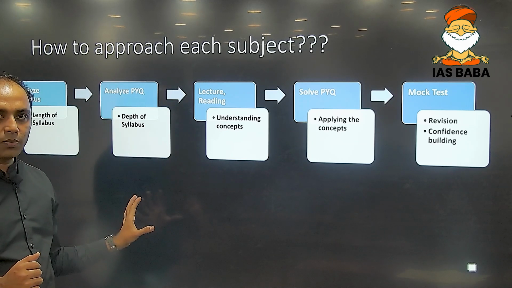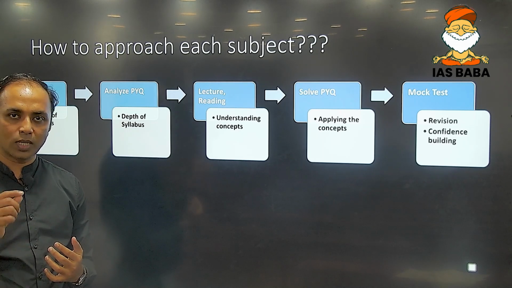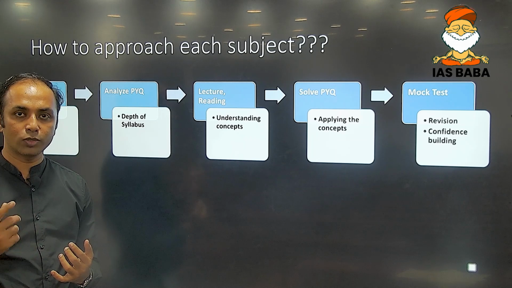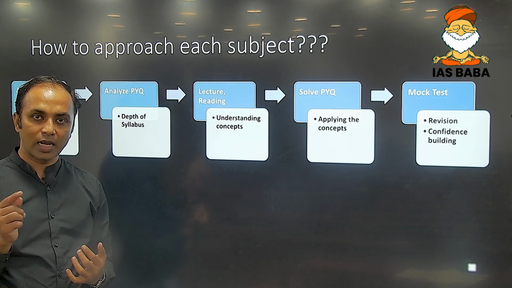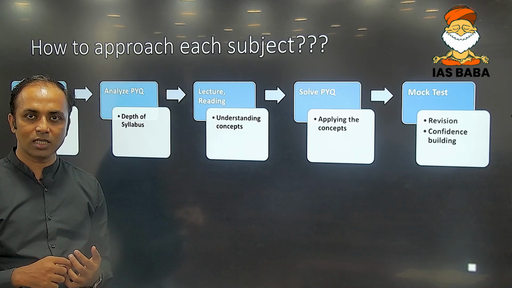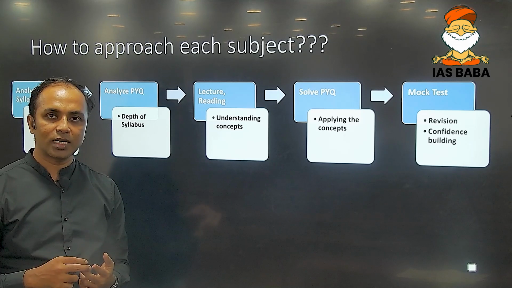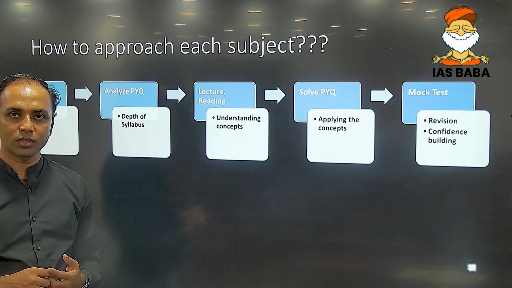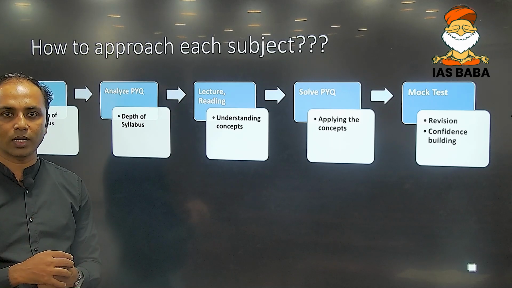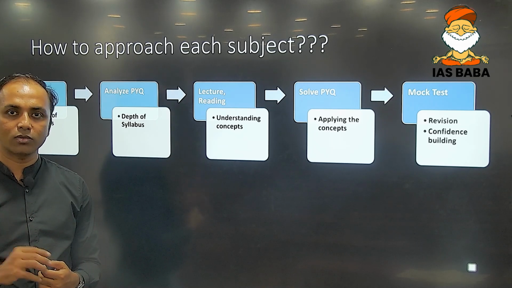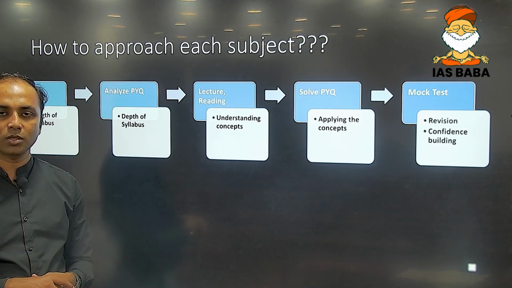If you analyze the previous year's question papers, which topics of the solar system should you study? Questions have been asked on the evolution of the universe, then the sun, moon, asteroids, and the life cycle of a star, which was recently asked last year, in fact. Then important satellites, for example, the Juno mission and the Indian Regional Navigation Satellite System. This was asked in GS paper 1. Though satellites are part of space technology, which is in GS paper 3, they have been asked in GS paper 1 also.